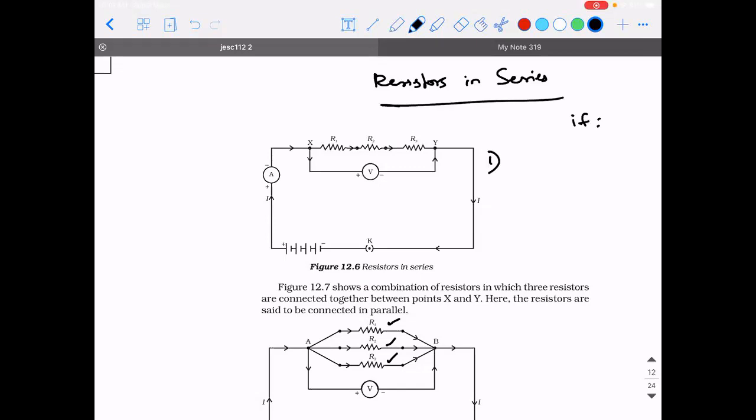Sir, can you repeat once more? Yeah. Resistors are said to be connected in series if, colon. The first point is the current flowing through each resistor is the same. In the bracket, you write current is undivided.